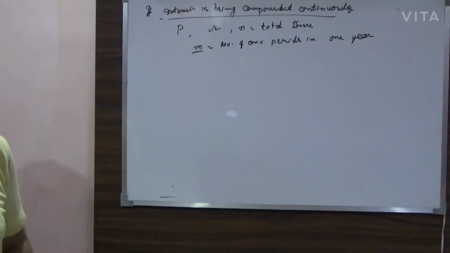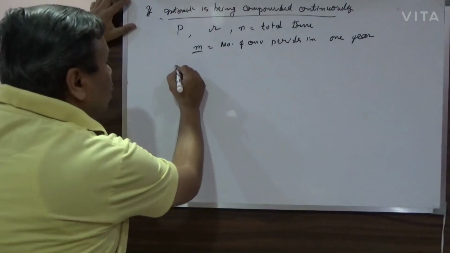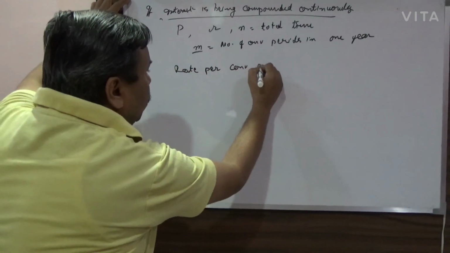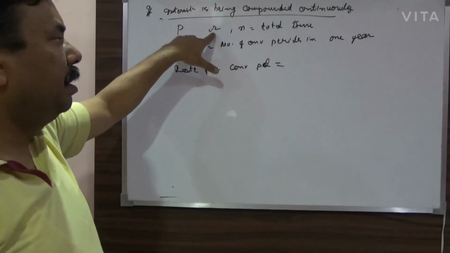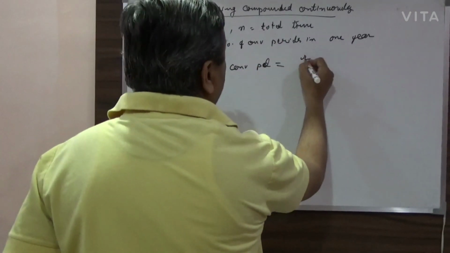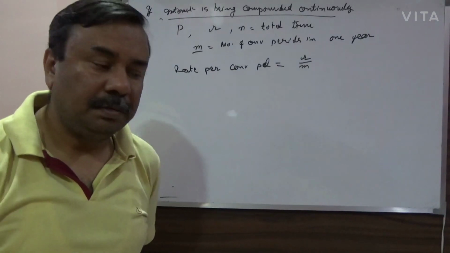I denote it by M. If I denote it by M, then what is the rate per conversion period? As I told you, it will be the rate divided by the number of conversion periods. So this will be R over M. Got it?